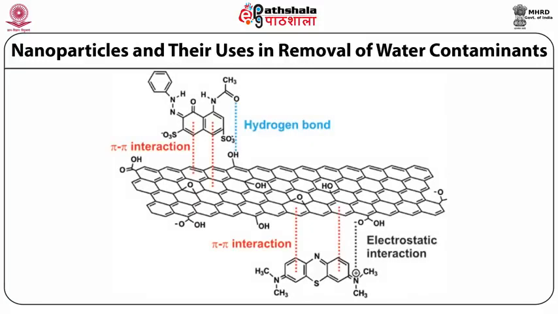This is the diagram showing the pi-pi interaction, a non-covalent functionalization, between the sidewall of the carbon nanotubes and the contaminant or other functional group which is attached to increase the adsorption capacity of the carbon nanotubes. Similarly, hydrogen bonding is also involved with the functional group. Electrostatic interactions are also involved if the group carries any charged molecule or charged functional molecule.